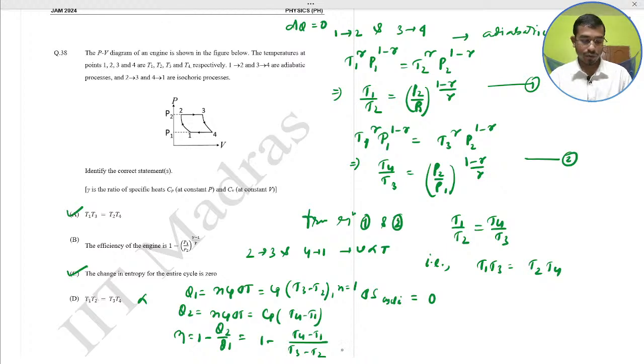Now from equations 1 and 2, T3 is equal to what?